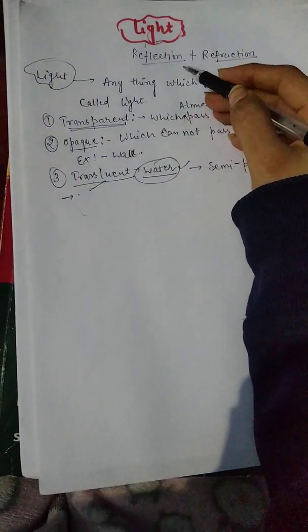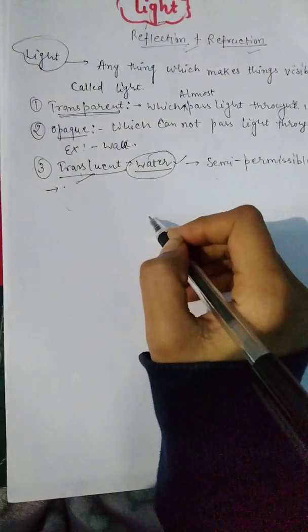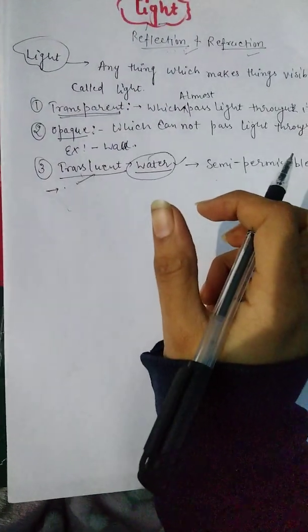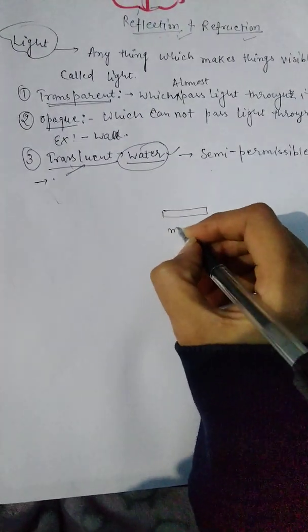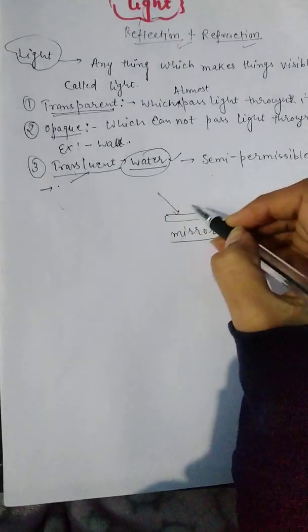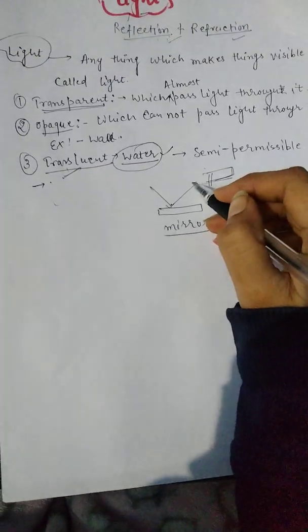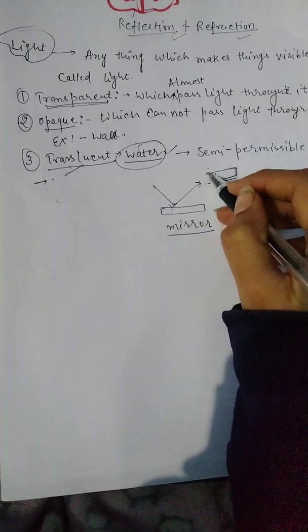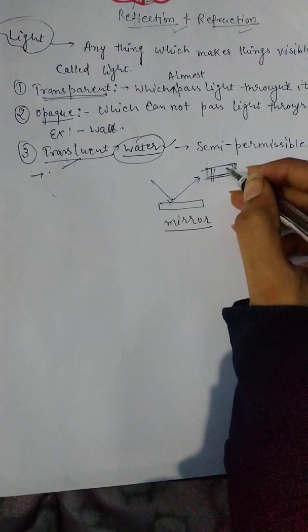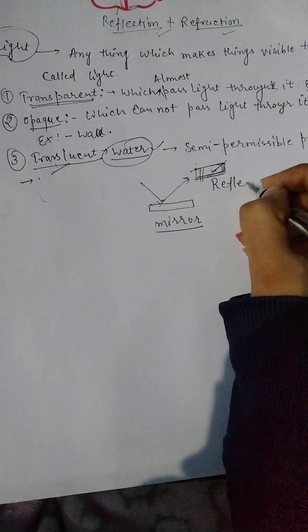Here we discuss the terms reflection and refraction. What is reflection and what is refraction? When light falls on a polished surface, that is a mirror. For example, you have a mirror and you shine light on it. When you shine the light, you see the image in it. Here you see the mirror's reflection. The light going back from the mirror to the other side is called reflection.